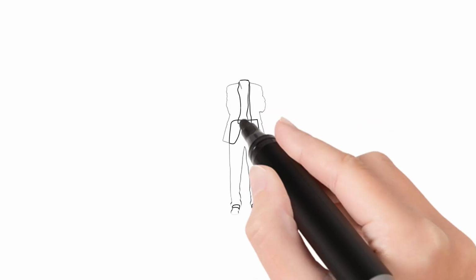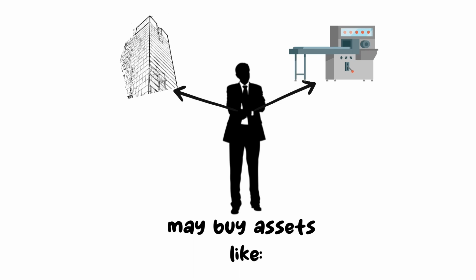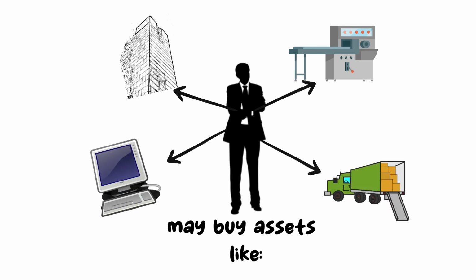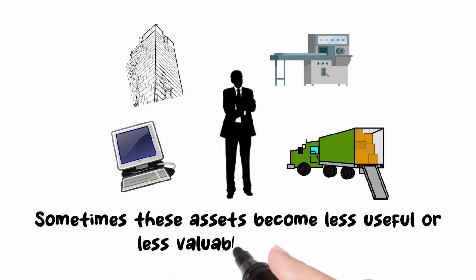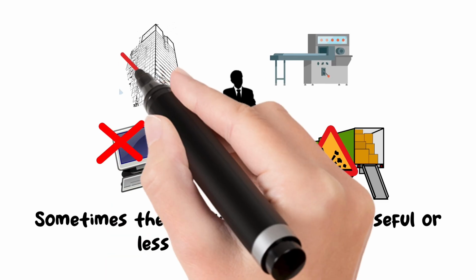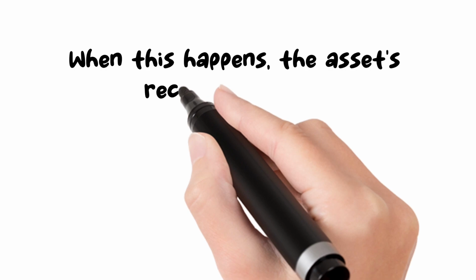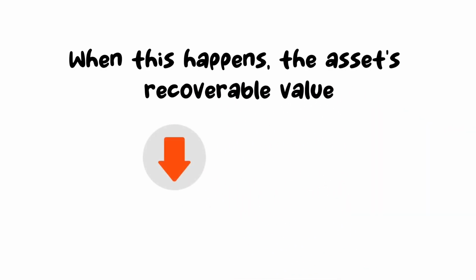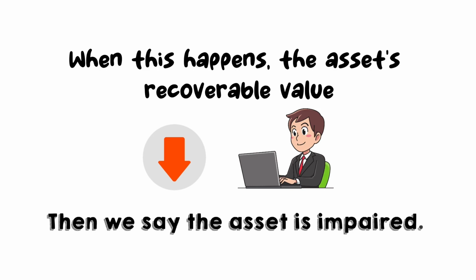A business may buy assets like machinery, building, computers, vehicles, etc. Sometimes these assets become less useful or less valuable because of damages, wear and tear, old technology, market price fall. When this happens, the asset's recoverable value becomes lower than its book value. Then we say the asset is impaired.